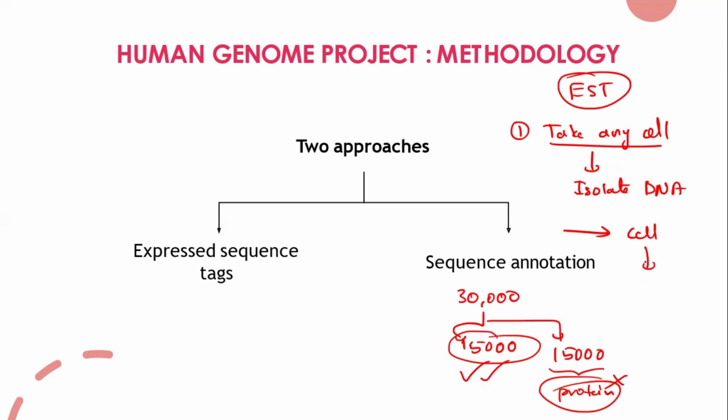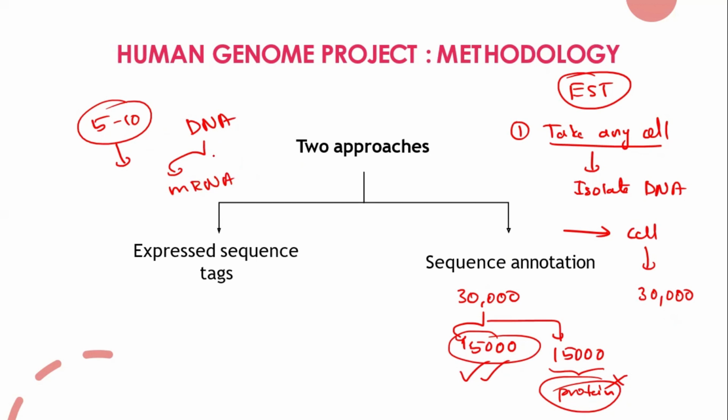So now tell me, can any cell, at a given point in time, make all 30,000 proteins in a single go? No, sir, it will not. It will only make a few genes, let's say 5 to 10 genes. For those, whatever DNA is there, it will make the mRNAs.